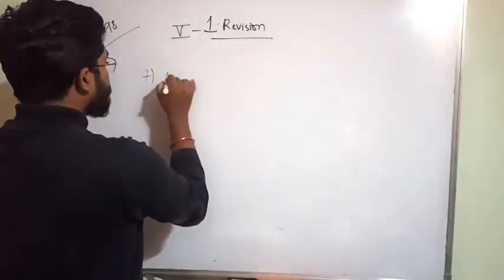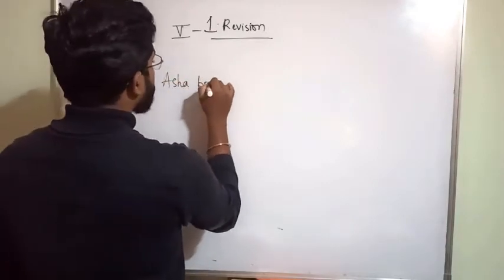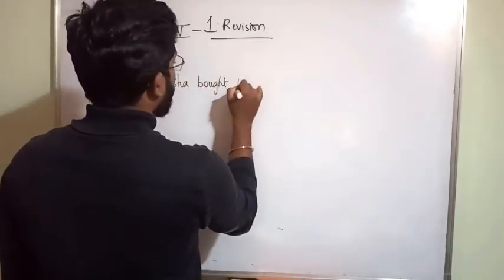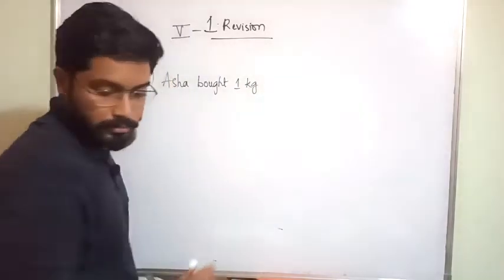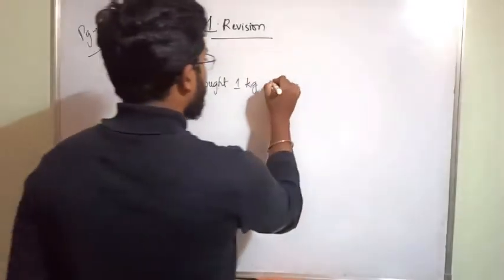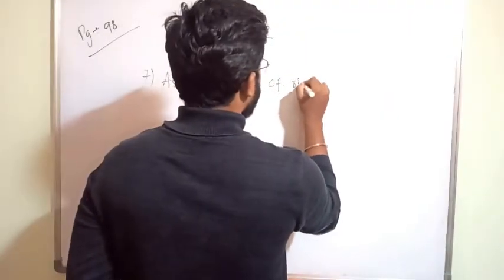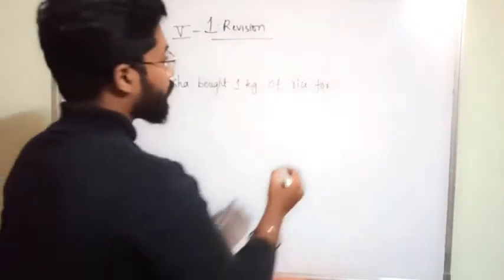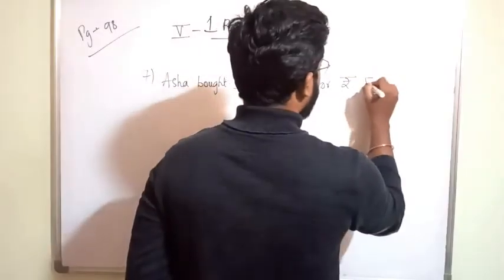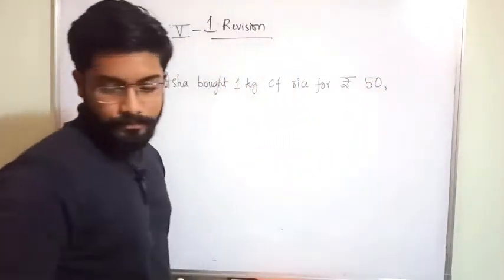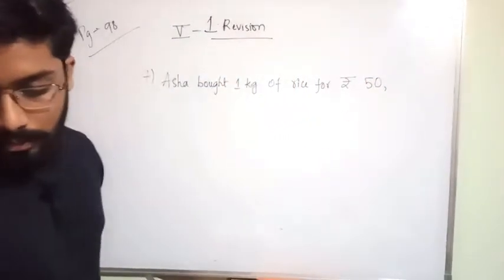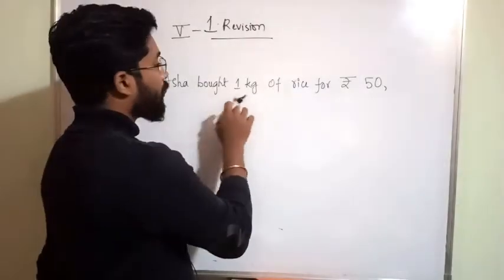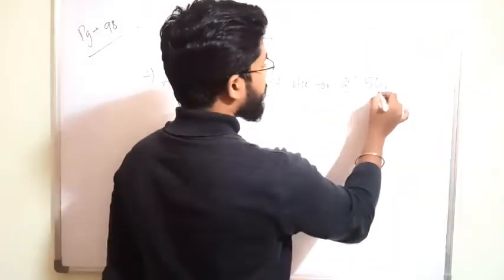Asha bought 1 kg of rice for 50 rupees. Okay. Asha bought 1 kg of rice for how many rupees? 50 rupees.